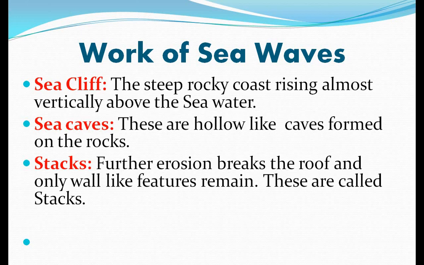These cavities become bigger and bigger, and a time comes when only the roof of the cave remains to form sea arches, and further erosion breaks the roof also, and only walls are left. These wall-like features are called stacks, and in this way sea caves turn into stacks. So, understood this process?